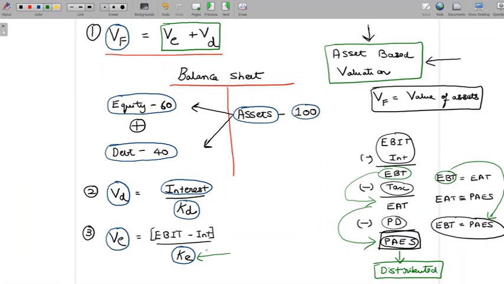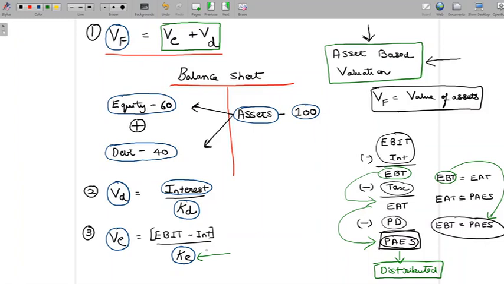Shareholder 1 is sacrificing an investment avenue which is giving him 12%, and he is investing his money in equity. So he requires a minimum return of 12%. Shareholder 2 is sacrificing another avenue that gives him 16% return, and he is investing his money in the equity of the company. So he requires a minimum return of 16%. Shareholder 3 requires a minimum return of 8%. Shareholder 4 requires a minimum return of 13%, let's say, and shareholder 5 requires a minimum return of 10%.